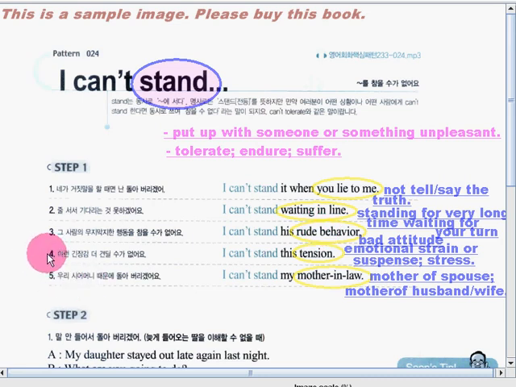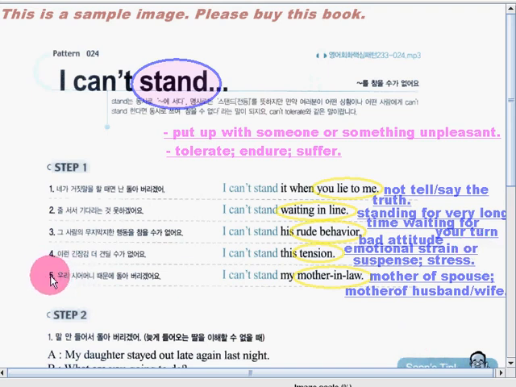How about number 4? I can't stand this tension. When you say tension, that is emotional strain or suspense. That is stress. Okay, so for example, a situation happened and you're not expecting it, so that would be very stressful for you. You would be emotionally very stressed, and very worried, and you don't know what to do. So that's tension. So you can't stand the tension. You can't tolerate it.